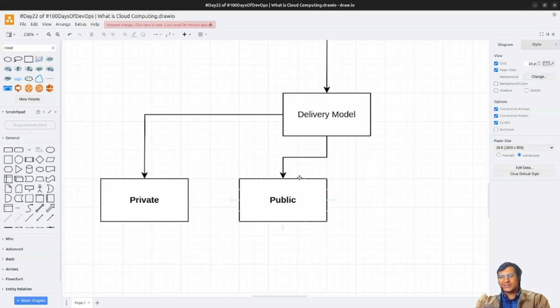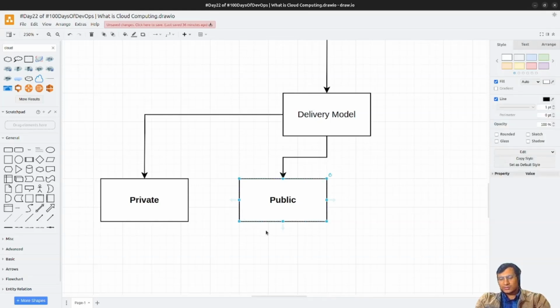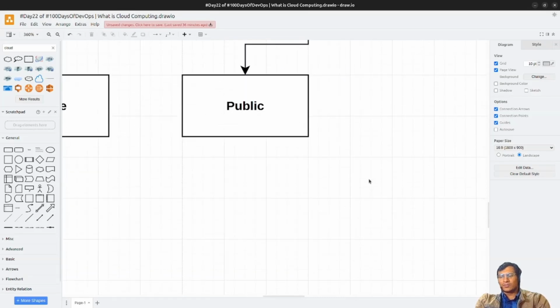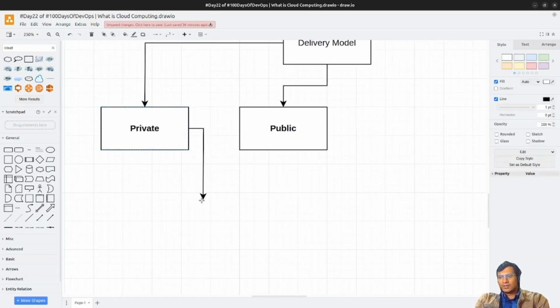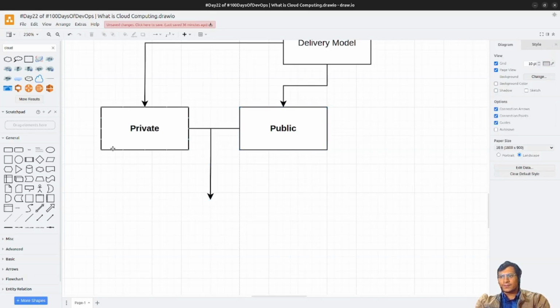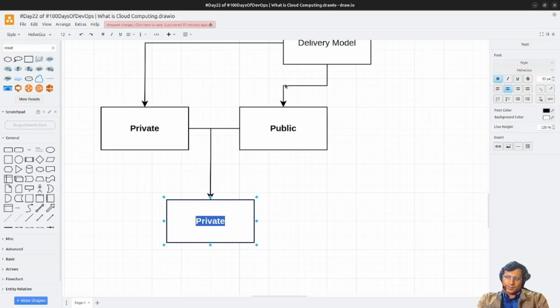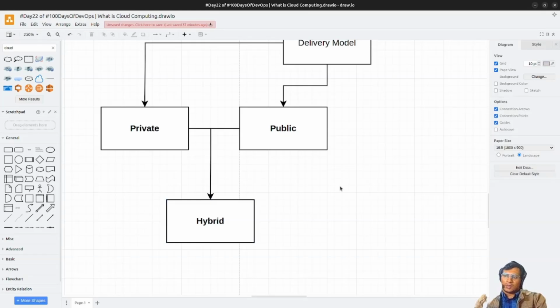In public cloud, it is just like the hotel system. You don't own anything, but you can access everything, and the ownership of the underlying hardware belongs to your cloud service provider. Then there is one more concept, which is called hybrid cloud. Suppose we have both public and private cloud. Some data is residing on the local environment, the local cloud, and some data is residing on the public cloud. So it is called hybrid cloud.